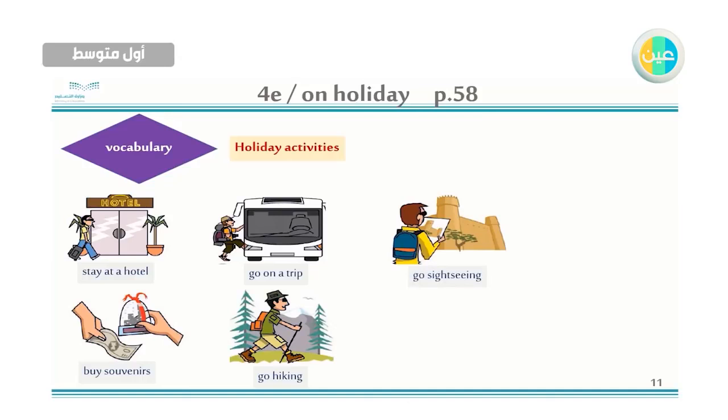And we have this picture. Go sightseeing. I go sightseeing on holiday. Sightseeing means visiting the sights of the city. Okay, رؤية معالم المدينة. And the last one, do water sports. I do water sports on holiday.